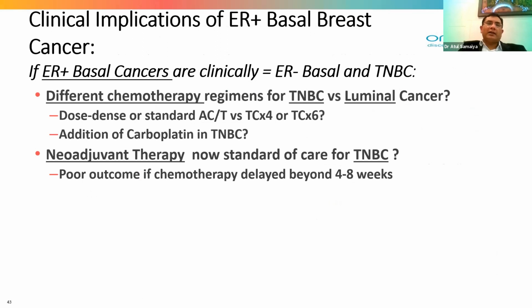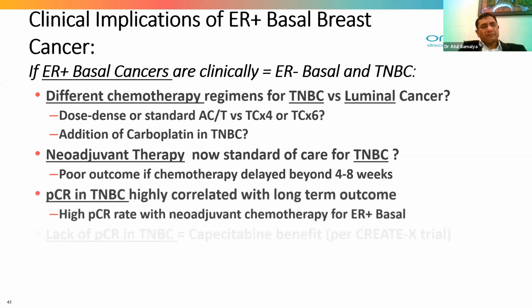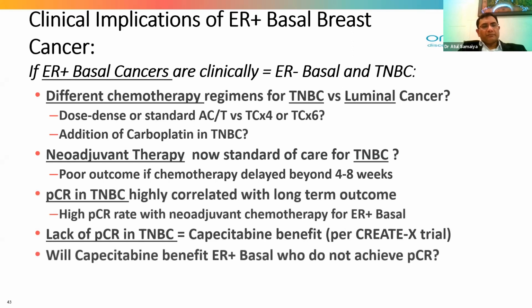So these are the luminal cancer by classification on IHC. But by MammaPrint, they are the basal type. And should we start neoadjuvant chemotherapy because the pathological complete response rate is similar to the TNBC in these luminal cancers of basal type? Next, please. And second, for the person who has not responded to neoadjuvant chemotherapy, can capecitabine benefit the patient in this subgroup of patients?